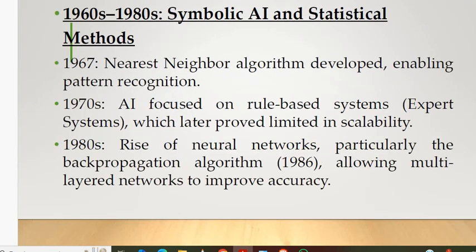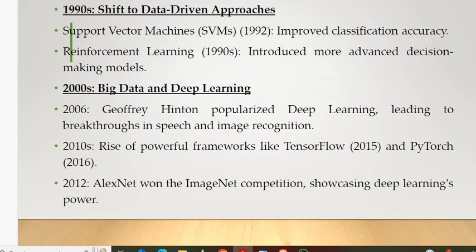In the 1960s to 80s, symbolic AI and statistical AI methods were introduced. In the 1990s, a shift to data-driven approaches was introduced, which is the reinforcement learning concept. In the 2000s, big data and deep learning evolved, correct? In 2015 and 2016, TensorFlow and PyTorch were developed.